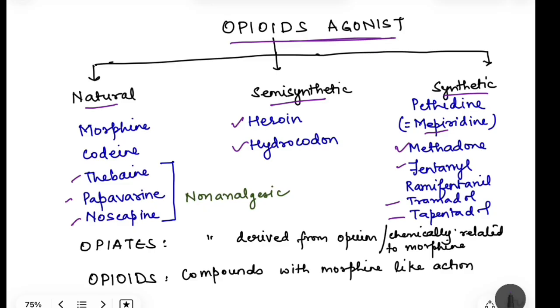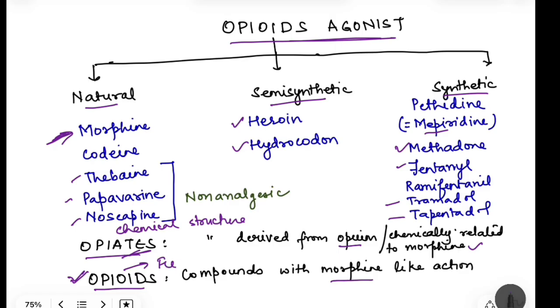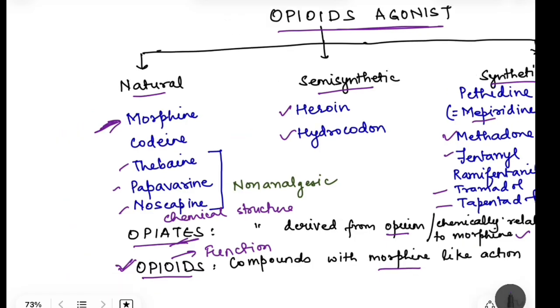Now you should know certain terms here, that is opiates and opioids. What is opiates? Opiate is any chemical which is derived from opium or which is chemically related to morphine. So any drug whose structure is similar to that of morphine is known as opiate. On the other hand, opioid is any drug whose action is similar to morphine. Okay, so opiates is for chemical structure or it is derived from opium. Opioids, on the other hand, is related to function. Opioids are functionally similar, compounds with morphine-like action.